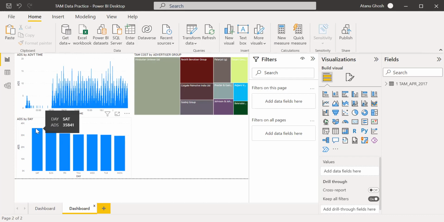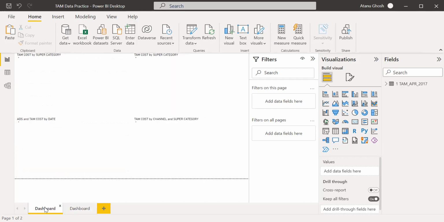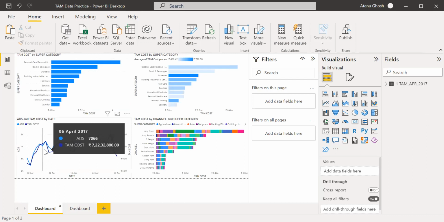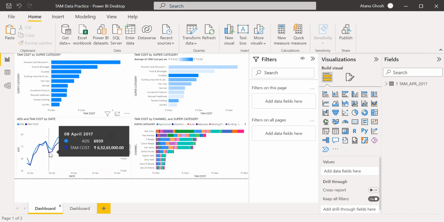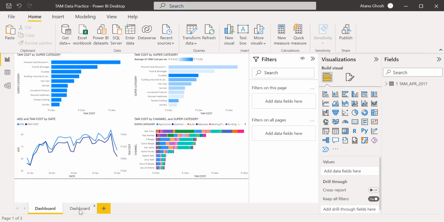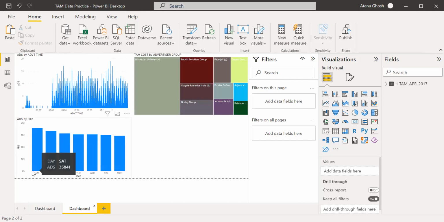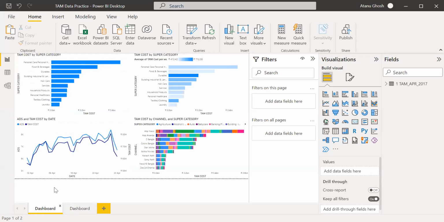Here it is different. That was cost, and this also has number of ads. So the number of ads here is showing that Sunday is the lowest, right? So why in that chart is it different? It is possible that the number of Saturdays and Sundays is one higher in that particular month of April 2017. Let's check.